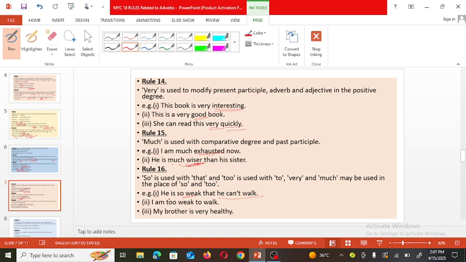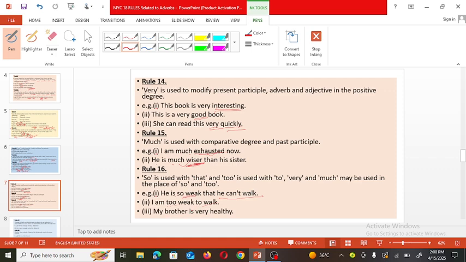In the same sentence, if the question says remove so that, what can we replace it with? Too and to. So how can the sentence be? He is too weak to walk. He is too weak to walk means he is so weak that he cannot walk. Now see here, I am too weak to walk means I am so weak that I cannot walk.